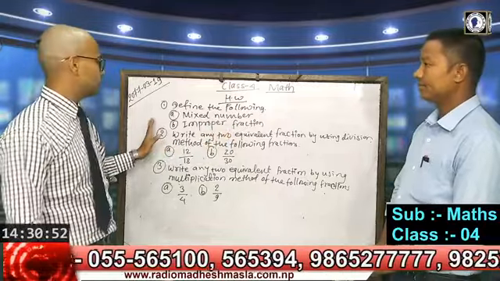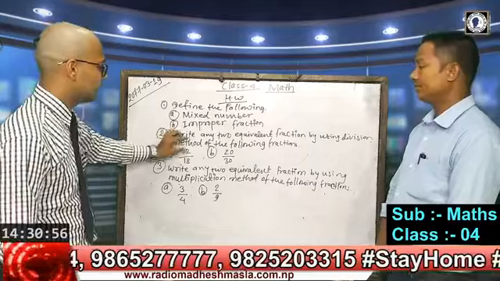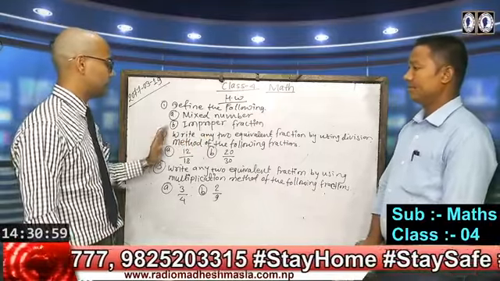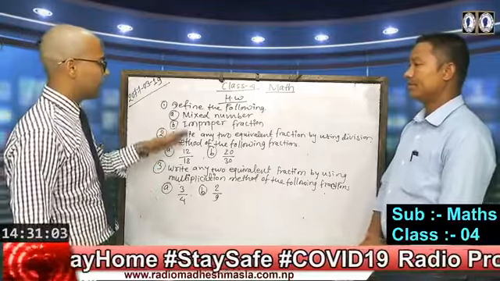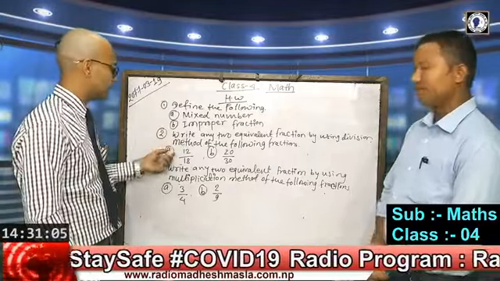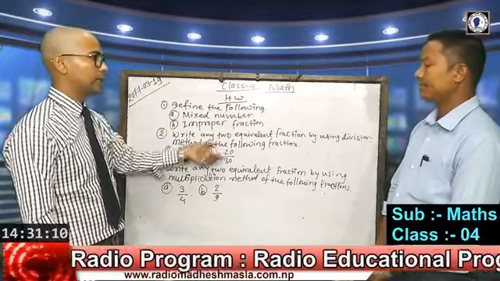In the same way, question number 2, write any two equivalent fractions by using the division method of the following fractions. That means some fractions are given, and from those fractions you have to find the equivalent fractions of the given one. In question number A there is 12 by 18. In question number B, 20 by 30.